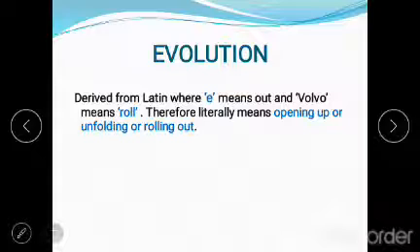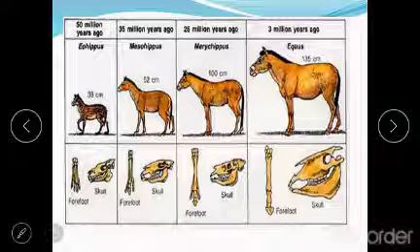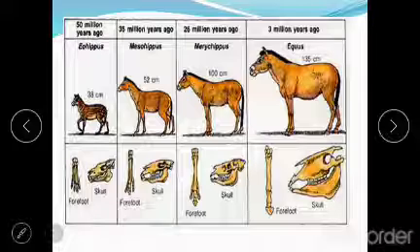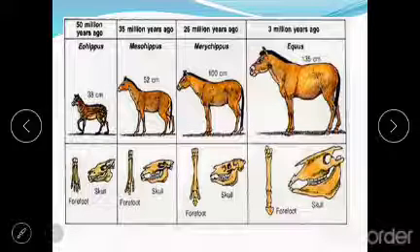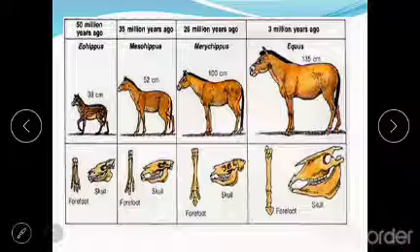First of all, why do we have to study the concept of evolution? Very simple. Let's take the example of a horse. The horse we see today did not look exactly the same 1,000 years back. A horse from 50 million years ago was just the size of a sheep. But now look at the size of a horse. It has totally changed; now it is gigantic. How has it happened? It's just because of evolution. That study, we call an evolutionary study.